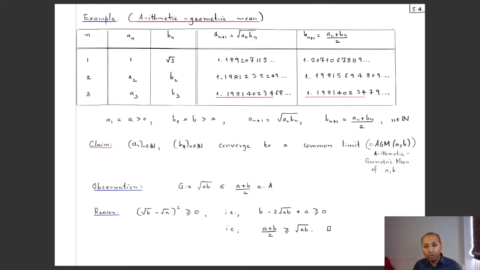And in order to show this increasing and decreasing business, we will need the fact that the geometric mean of two positive numbers is always less than or equal to their arithmetic mean. So what I'm saying is that the square root of ab is always less than or equal to (a plus b) divided by 2, okay, for positive a and b. So why does this work out? Well, if you rearrange this, okay, you see you get a plus b is bigger than or equal to 2 square root of ab, yeah? And that means if I bring the 2 square root of ab to the other side, it is b minus 2 square root of ab plus a is bigger than or equal to 0. That's what we want to show.